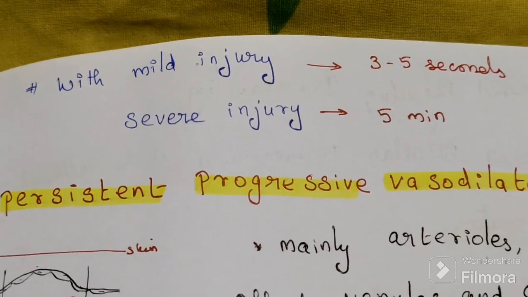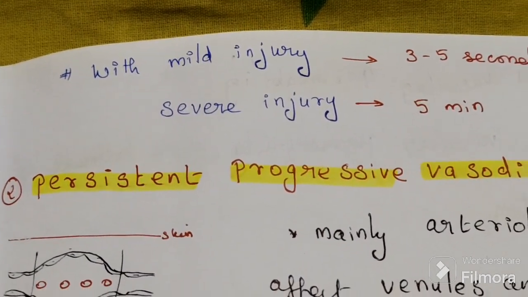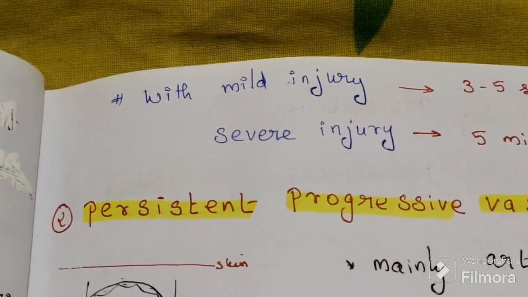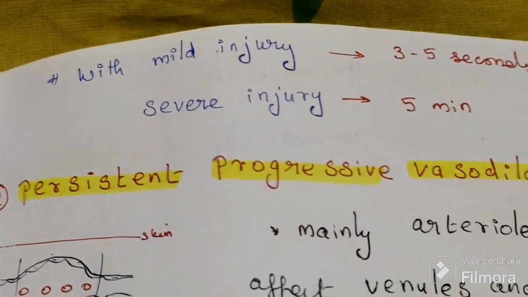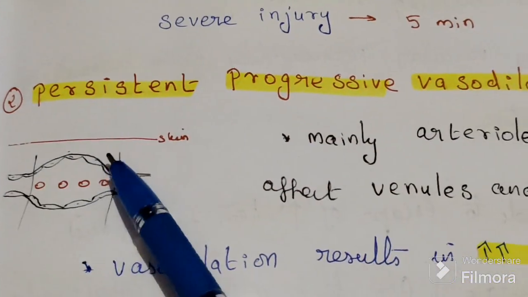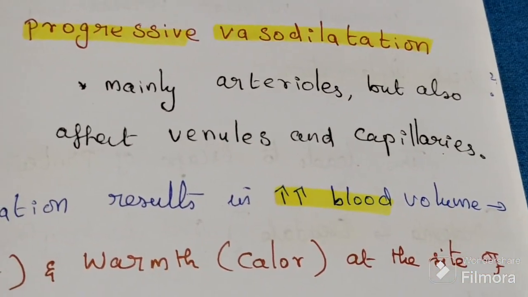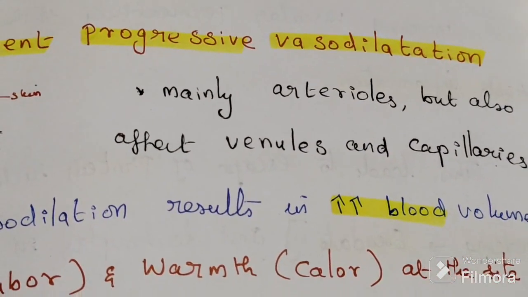Mild injury means 3 to 5 seconds. Severe injury means 5 minutes. The second condition is the persistent progressive vasodilation process. After 3 to 5 seconds, there is vasodilation.